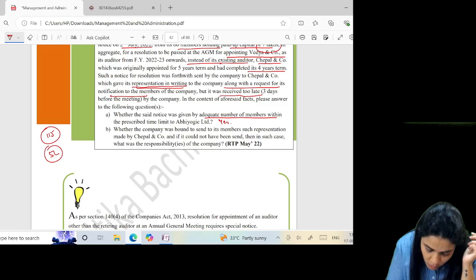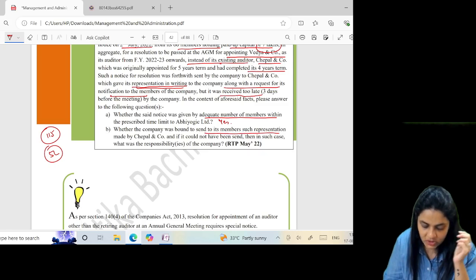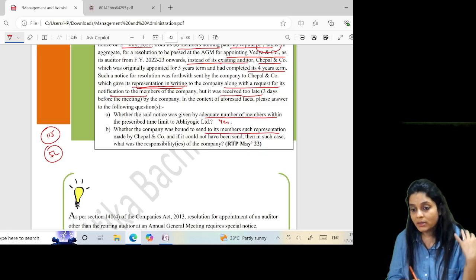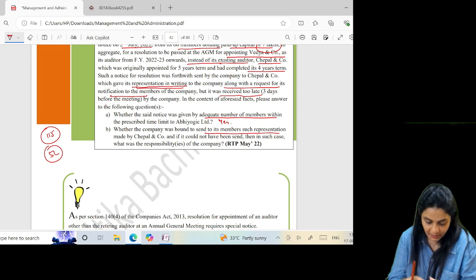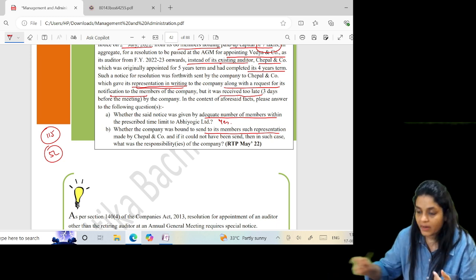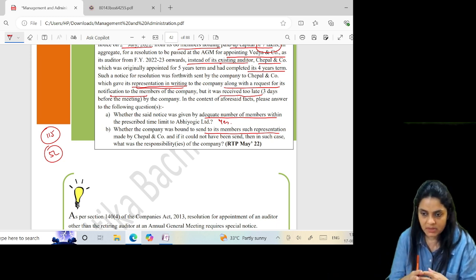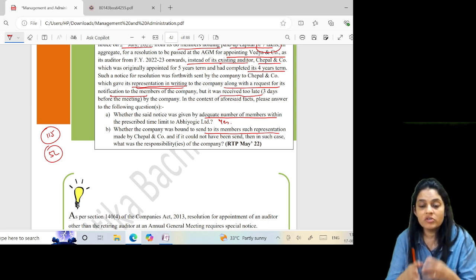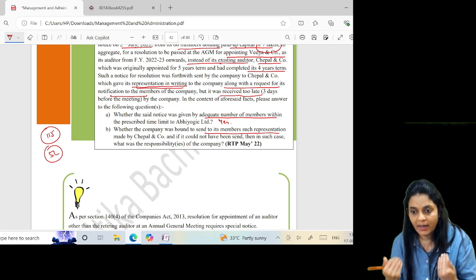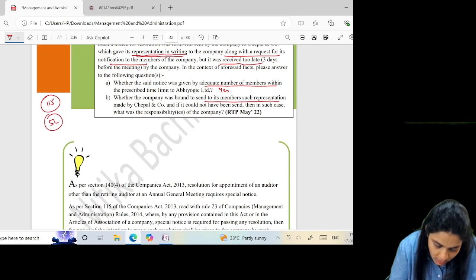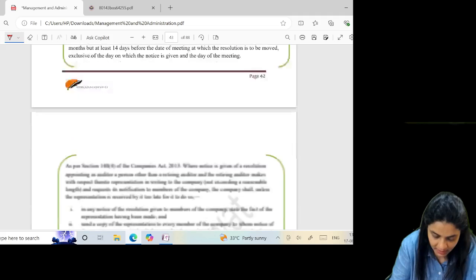Whether the company was bound to send to its members such representation made, yes, the auditors have a right to make a representation, which should be of reasonable length. And if it is of reasonable length, it should be forwarded to all the members. But due to lack of time, if the company is not in a position to forward it, in that case, it should be read at the meeting. So, what was the responsibility? So, we've already discussed.